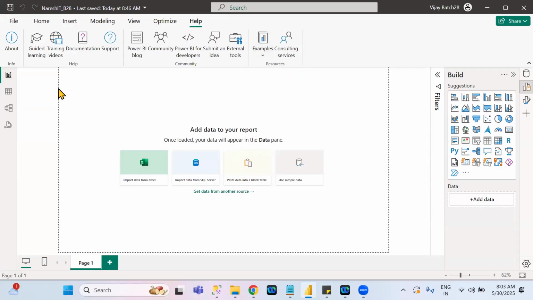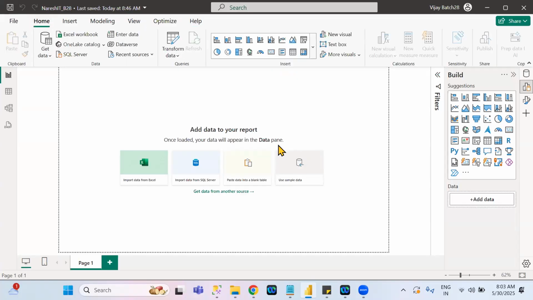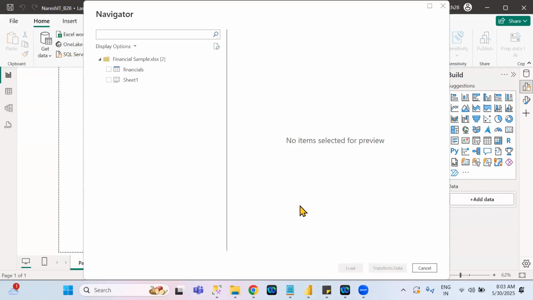See here. If your sample data option is available in the center page, click on the use sample data option. Okay. And click on load sample data. And that is an Excel. So I told you, whenever you open any particular data source, there are two files. When you open that Excel, you will see only one sheet in that Excel, but here two are there. One is the sheet name, one is the data set name.